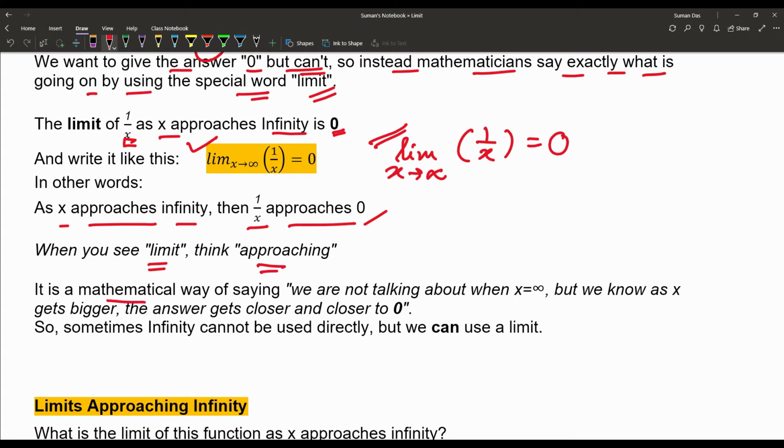It is a mathematical way of saying we are not talking about when x is equal to infinity. But we know as x gets bigger and bigger, the answer gets closer and closer to 0. So sometimes infinity cannot be used directly, but we can use it as a limit.